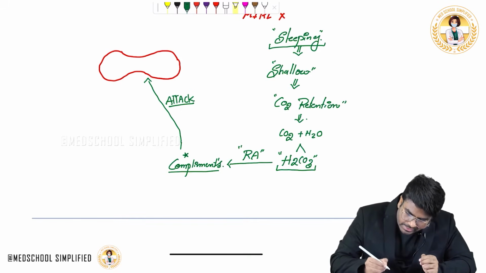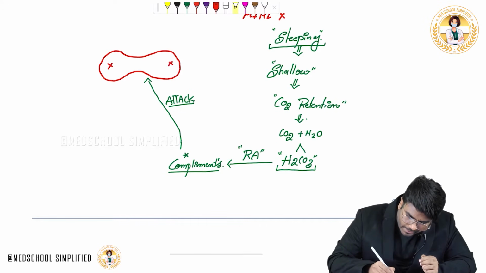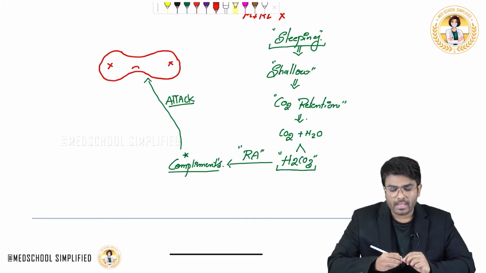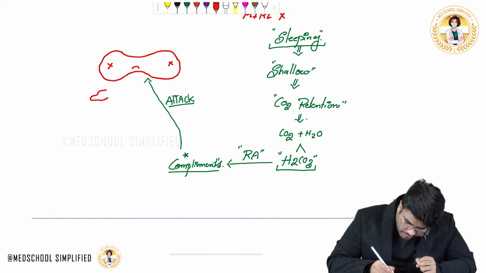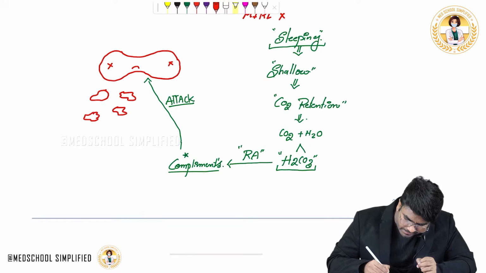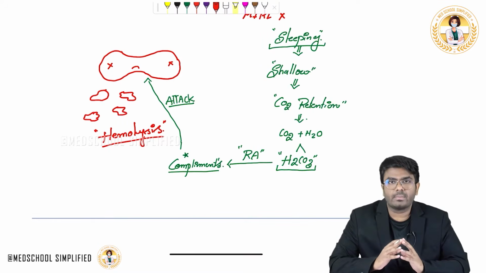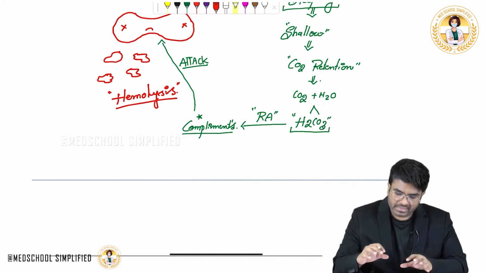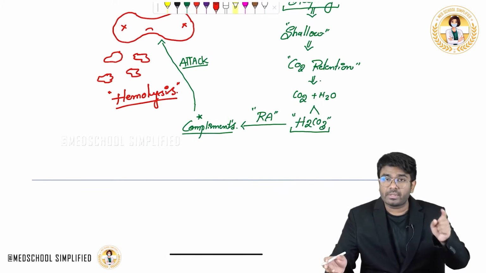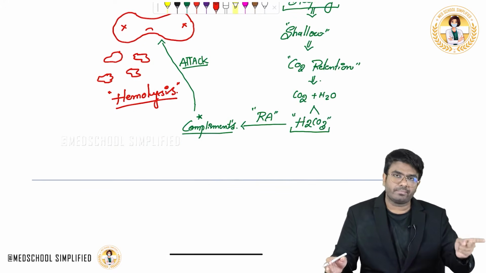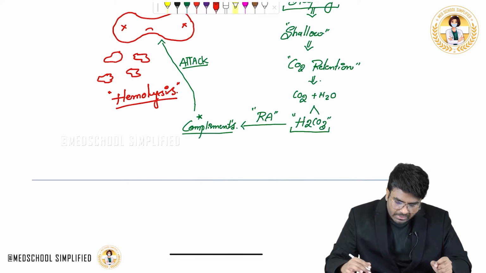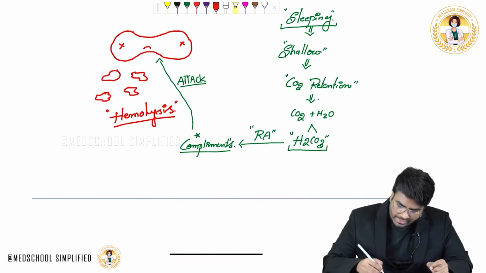So during night, what is happening? The RBCs, the poor RBCs, are being attacked. So what will happen to the RBCs? The RBC membranes are lysed or damaged. There is hemolysis during night. Whenever the RBCs are broken down in the plasma, although RBCs are supposed to be broken down in the spleen, that's the graveyard, what happens?